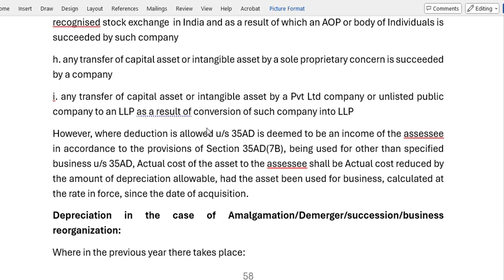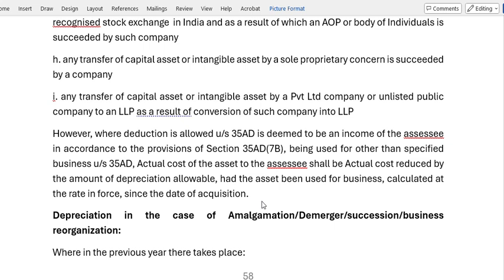But if you are not using it for the specified business, and are using it for businesses other than the specified business, in that case the actual cost of the asset to the assessee shall be the actual cost reduced by the amount of depreciation allowable. The depreciation to be reduced is what would have been allowable had the asset been used for the business, calculated at the rate in force on the date of acquisition.